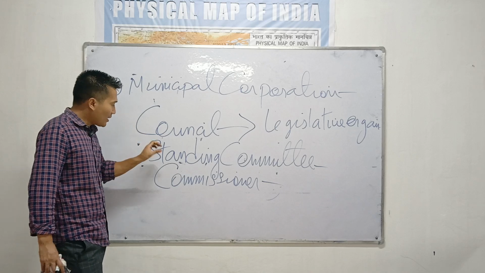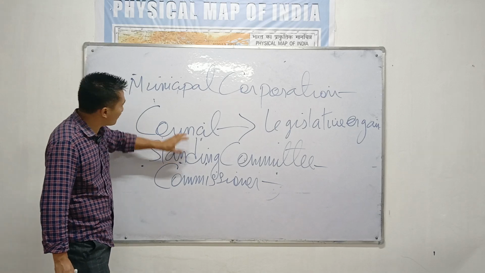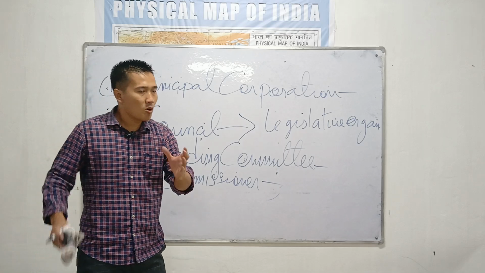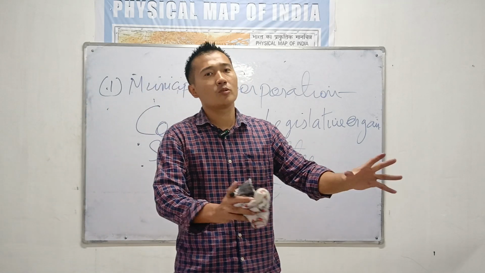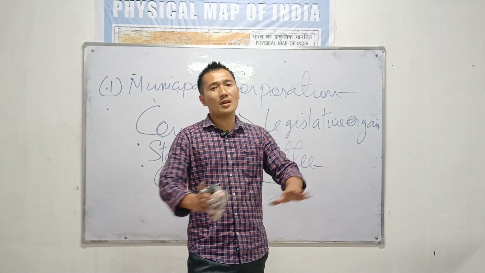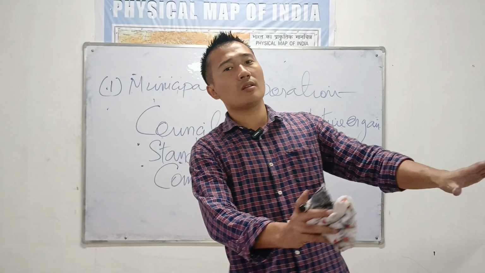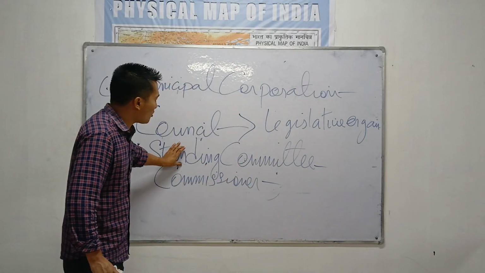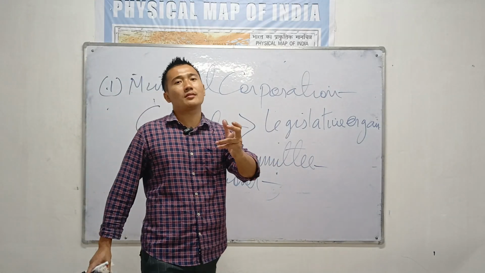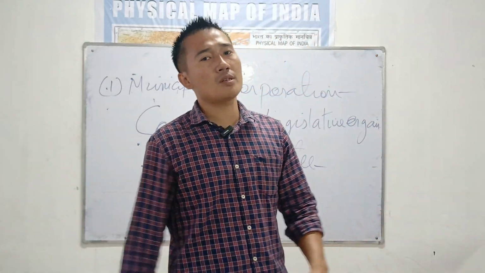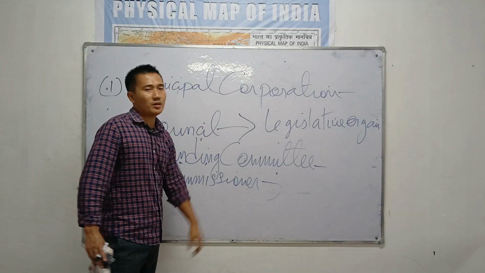And after that, the standing committee is also a part of the municipal corporation. Standing committee is nothing but a group of members who will facilitate and put pressure on the people: you have to finish the work at the right time. Just like urban construction, town planning and all, you have to carry out. The public works has to be carried out very smoothly. So the standing committee is just like a facilitator. It will just try to help the members of the municipal corporation carry out their work.